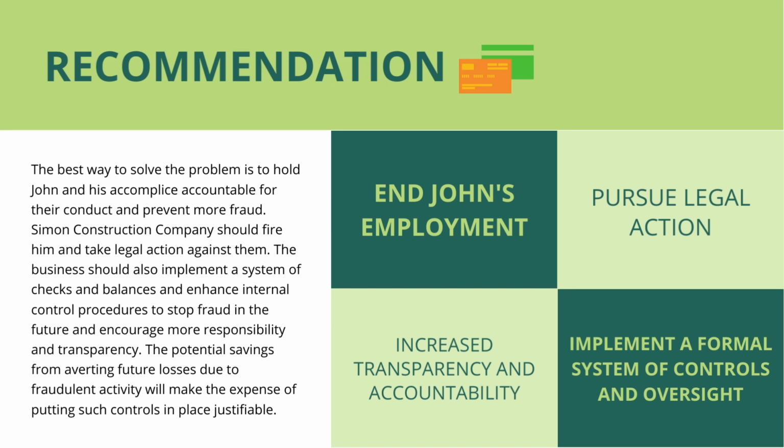To explain this better, the best way to solve the problem is to hold John and his accomplice accountable for their conduct and prevent more fraud. Simon Construction Company should fire him and take legal action against them. The business should also implement a system of checks and balances and enhance internal control procedures to stop fraud in the future and encourage more responsibility and transparency. The potential savings and averted future losses due to fraudulent or illegal activities will make the expense of such controls justifiable. So that is all for this case analysis.